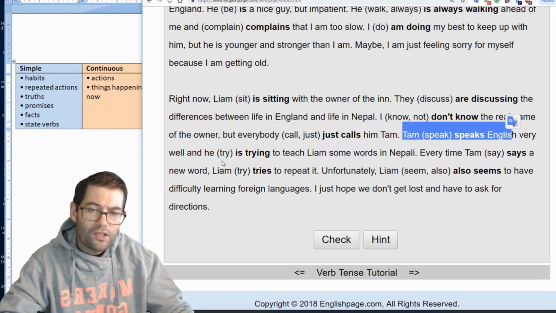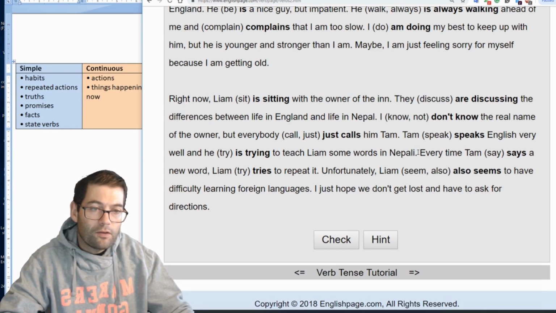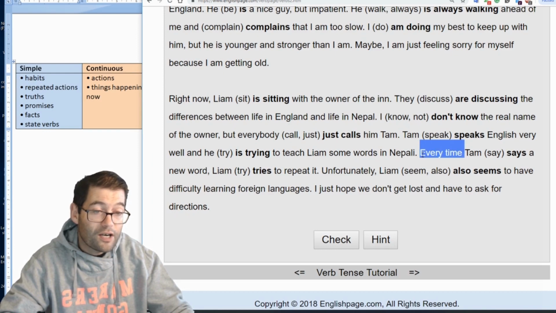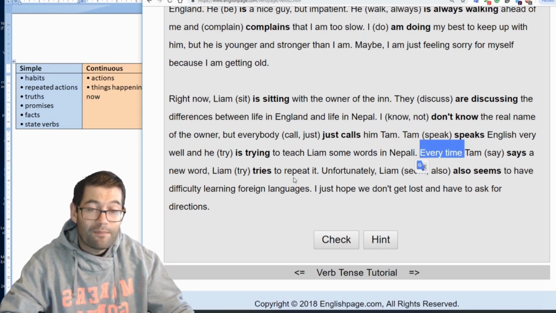But the focus changes onto an activity, what Tam is trying to do. And in this case, Tam is trying to teach Liam some words in Nepali. The focus goes back onto what we might think of as facts or even repeated actions, because it says here every time, which also indicates repeated actions. Every time Tam says a new word, Liam tries to repeat it. So simple followed by simple.